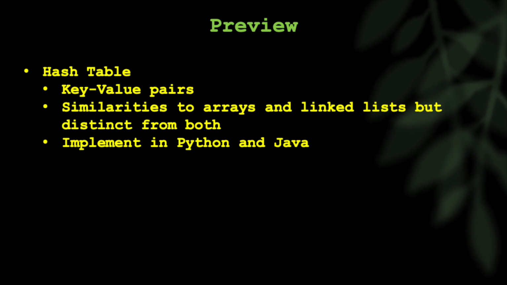A hash table is essentially key value pairs. And if you think about it, that's all an array is, but each key is basically the array index. So array index 0 would be a key, and that would hold whatever value is in that array at that index. Well, if you generalize that concept to any key, not just integer indexes, you can think about name being a key and then the value being, say, Tom. And then age would be another key, and then the value would be 45 or something like that, right?